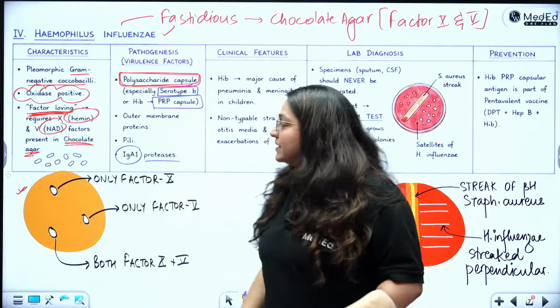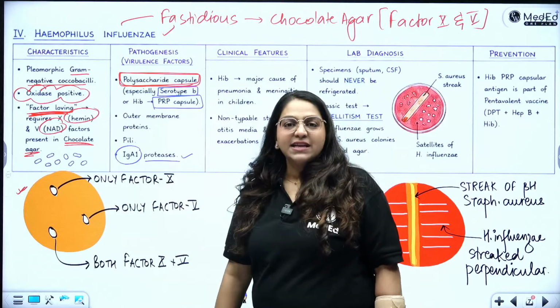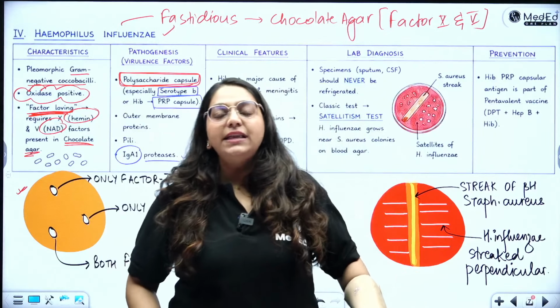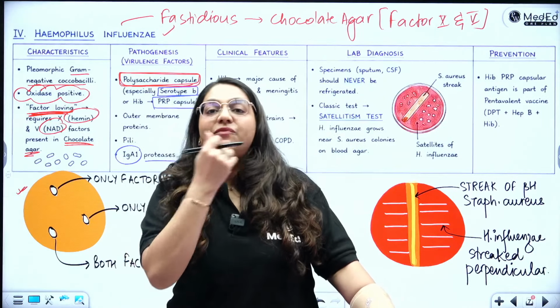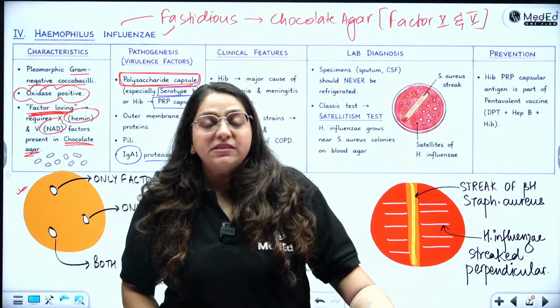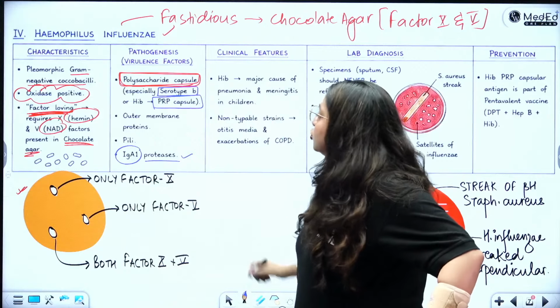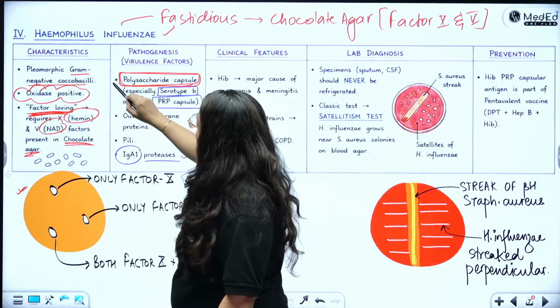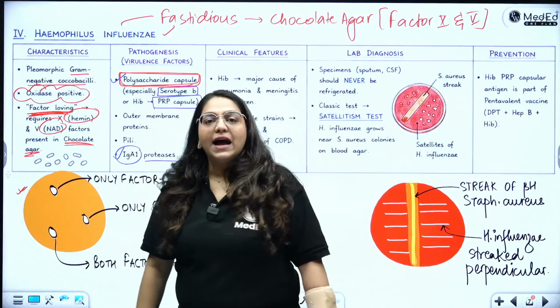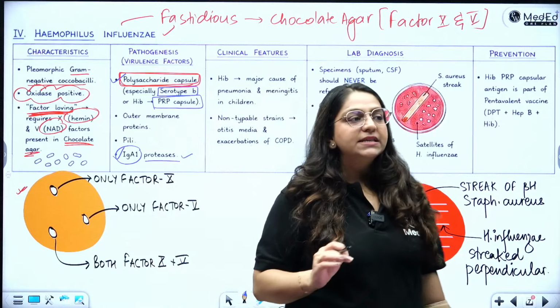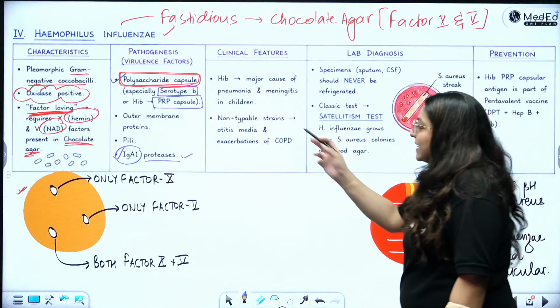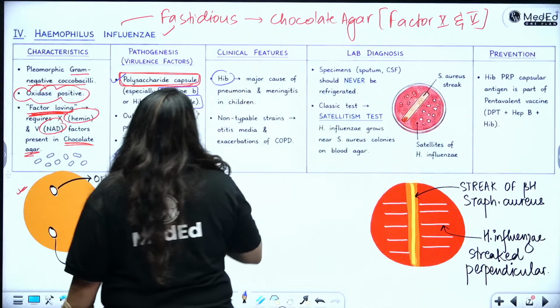So this H. influenzae is also producing IgA protease, which is cleaving the IgA antibodies, which are coming as the first line of defense right in the mucosal surface, and it is cleaving it and going deeper and causing the disease. Right? So two most important virulence factors are your polysaccharide capsule and IgA1 protease. Right? Then you have, like I said, Hib is the major cause of pneumonia and meningitis.